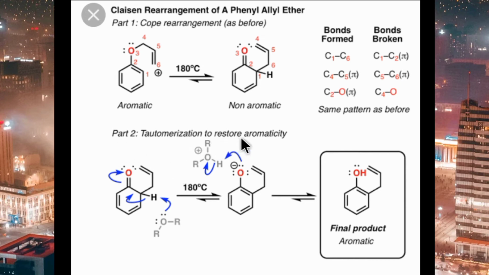Part 2, tautomerization to restore aromaticity. Once again, we need to restore the aromaticity, but how can aromaticity be restored? Aromaticity can be restored by tautomerization. Tautomerization is the phenomenon in which a proton transfers from one center to another, as well as the double bond shifting, replacing each other. So it will occur in some acidic or basic medium. Here we use ether. In the presence of ether, this proton will be abstracted by ether, that is, the solvent, and the bond between carbon and hydrogen will shift towards here as a double bond.